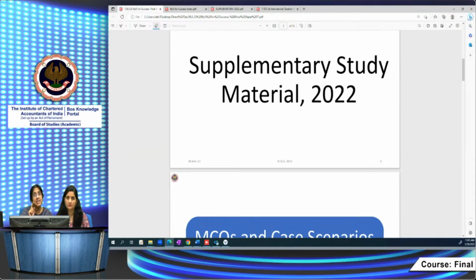As regards the judicial update, it contains the latest case laws and has been web hosted at the BoS knowledge portal. The RTP contains a link to the judicial update also. In that also, some cases given in the study material are no longer relevant because of the subsequent ruling that has been mentioned. So everything is clear. The supplementary study paper 2022 as well as the judicial update are very important. That will give you the provisions of law as applicable for the examination, so it is very important that you study that.